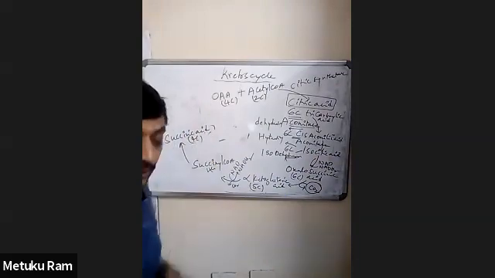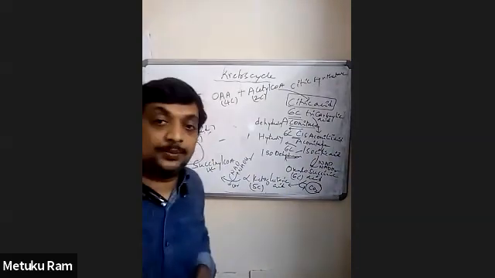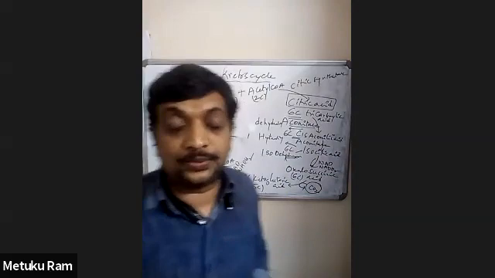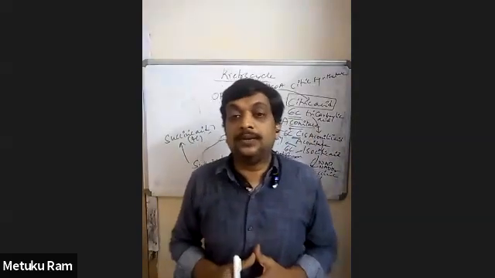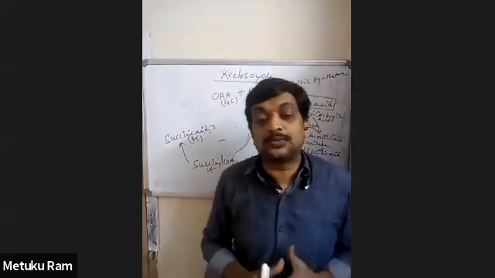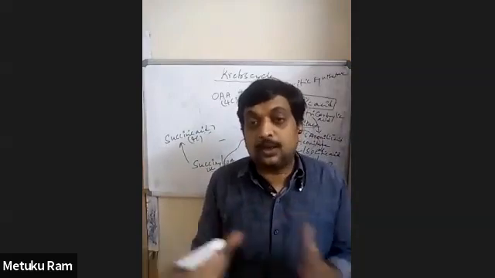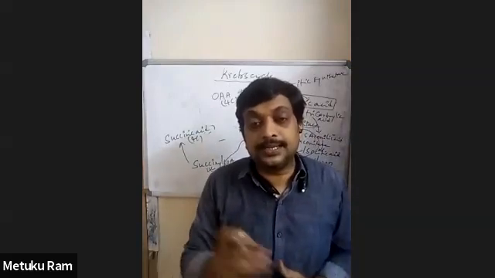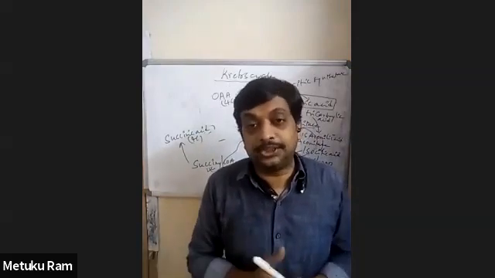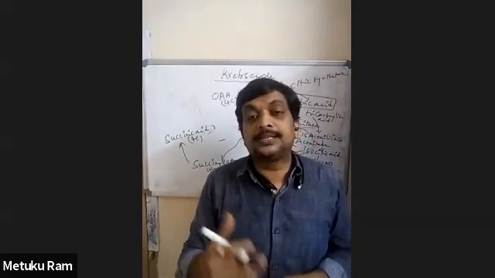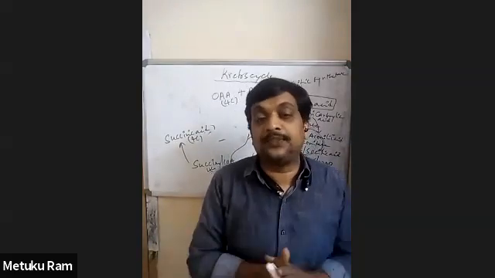Succinyl-CoA is a high energy biomolecule. Whenever a high energy compound undergoes breakdown, it releases energy. That released energy is sufficient for the formation of an ATP molecule.